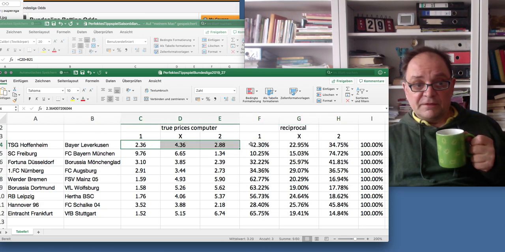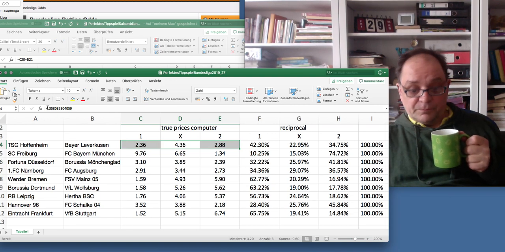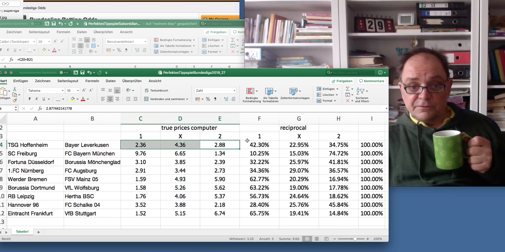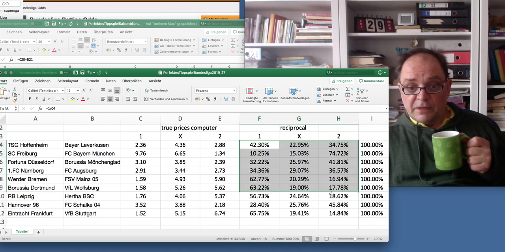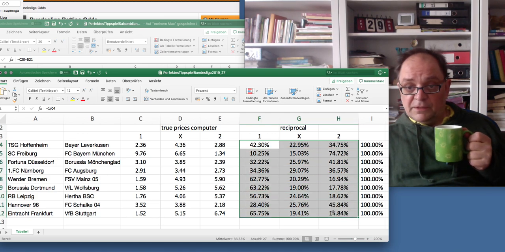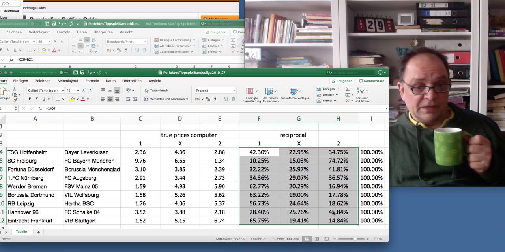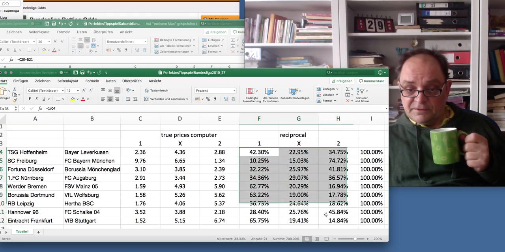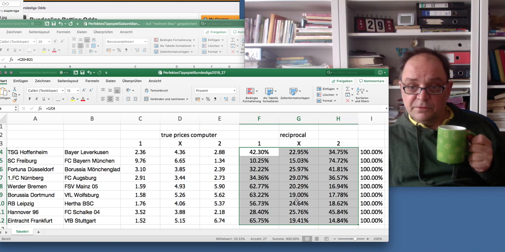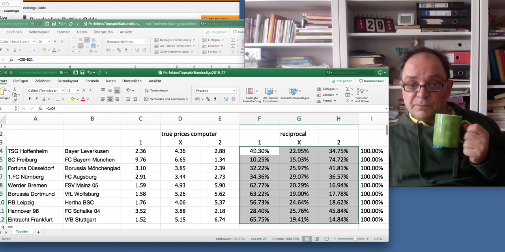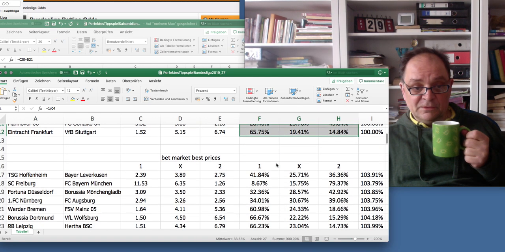Although here it looks as if those were the values entered, I've done this step first to compile the 100%. So anyone who wants to take part in the perfect betting game, who wants to set it up for himself, has to do this in the first place: distribute the 100% for the possible outcomes 1x2.